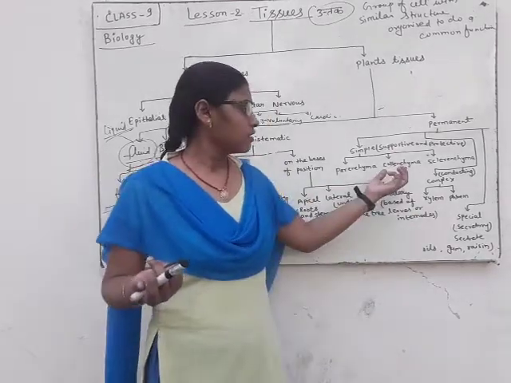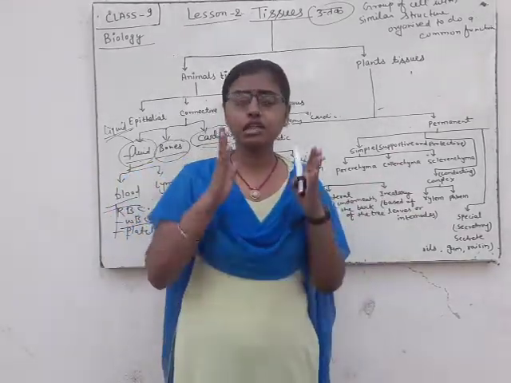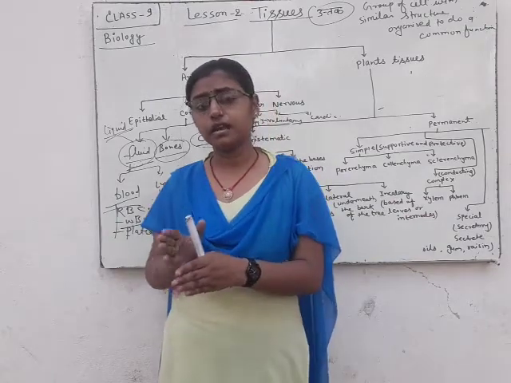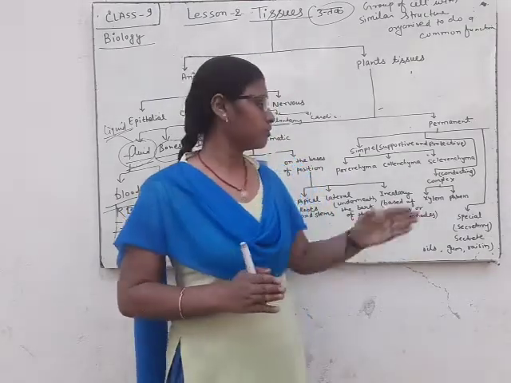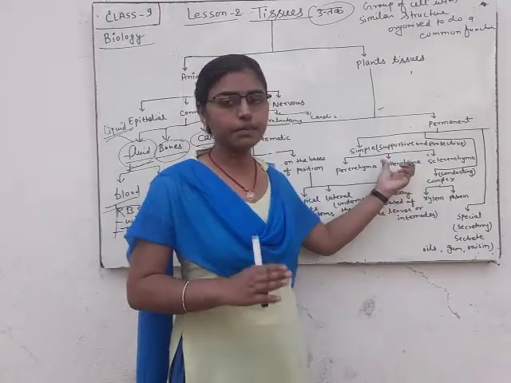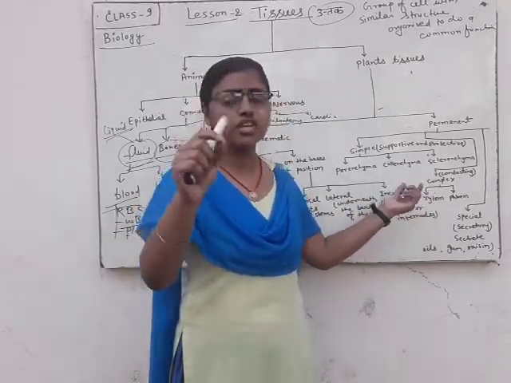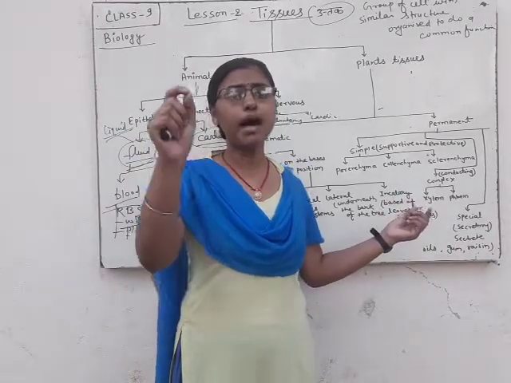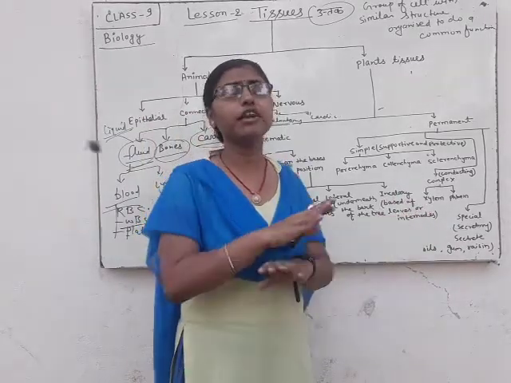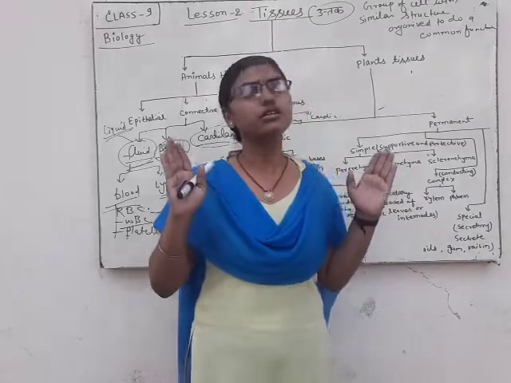They provide support, rigidity and flexibility, by which the stem and leaves, the parts of the branch of the stem, cannot break.